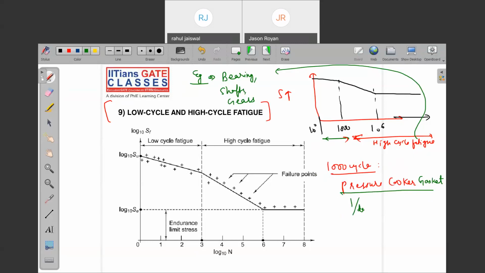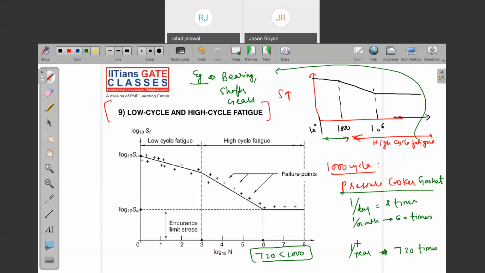Per day, let's say you are making curry with the help of the pressure cooker. How many times? 2 times. Per day, 2 times. Per month, 60 times. Per year? 12 months are there, 12 into 60, 720 times. Now tell me, is 720 times less than 1000 times or not?